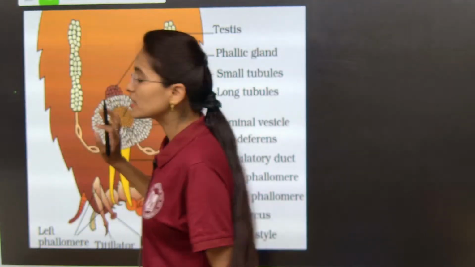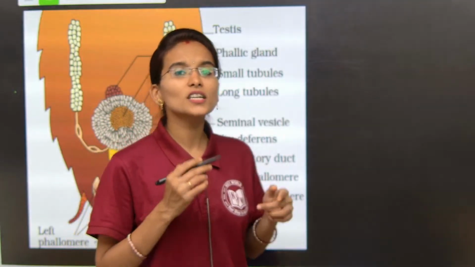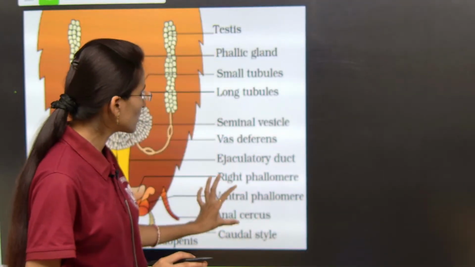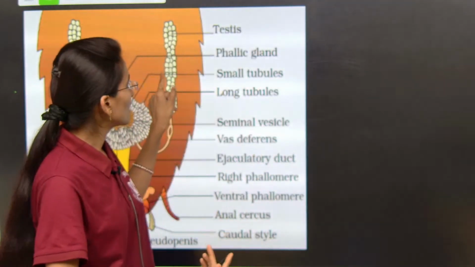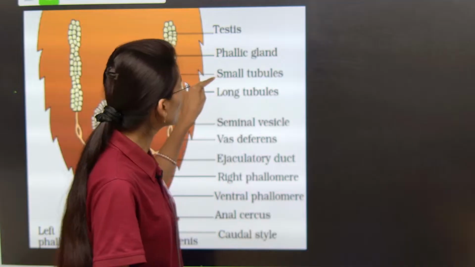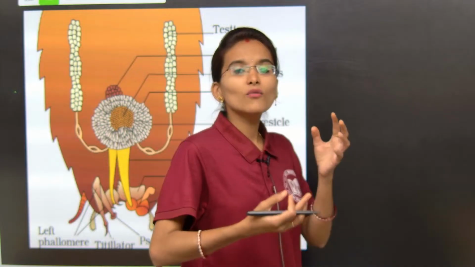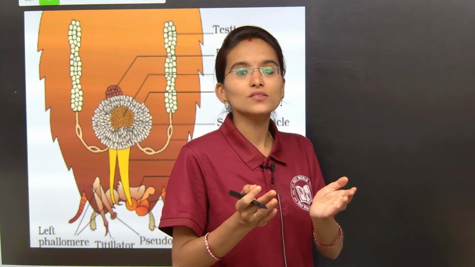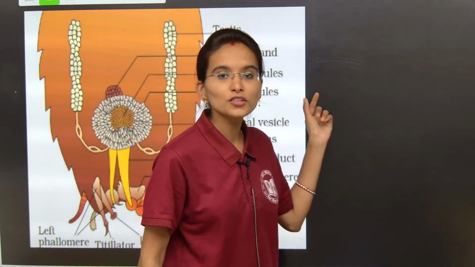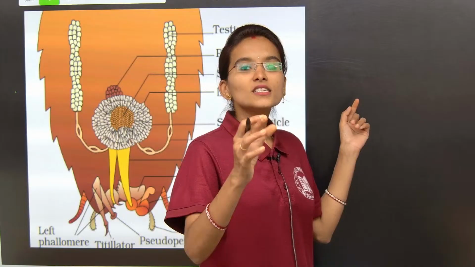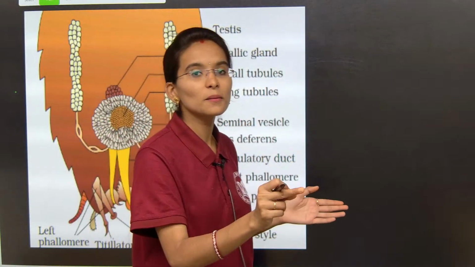Okay. So clear with this particular male reproductive system, my dear students? It is very easy, but when it comes to the NEET point of view, please always try to remember the labelings. Labelings are most important. You should know the role of phallic gland, you should know what are the small tubules, what are the long tubules. Sometimes you may get the question like what is the role of utriculi majores, what is the role of utriculi breves. Utriculi majores are nothing but the long tubules, utriculi breves are nothing but the small tubules. Together the utriculi is nothing but the mushroom shaped gland.